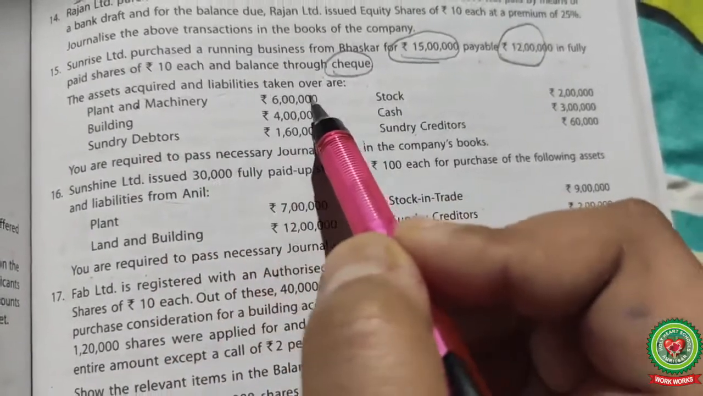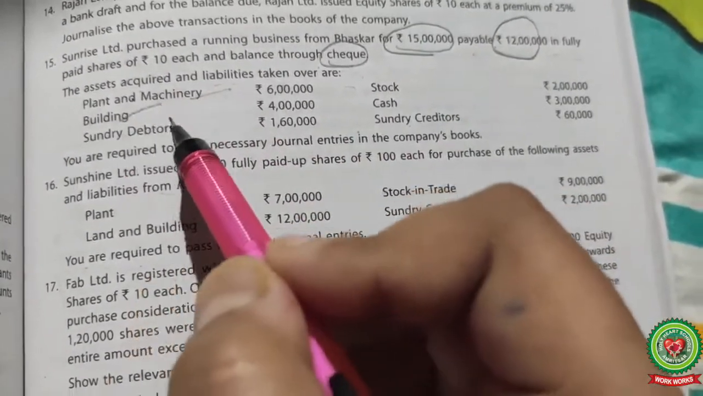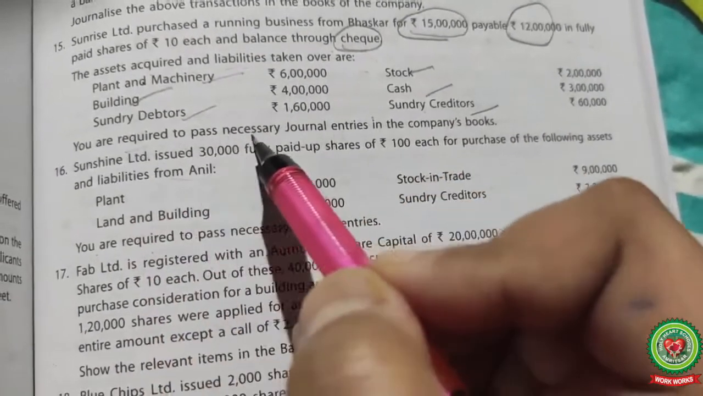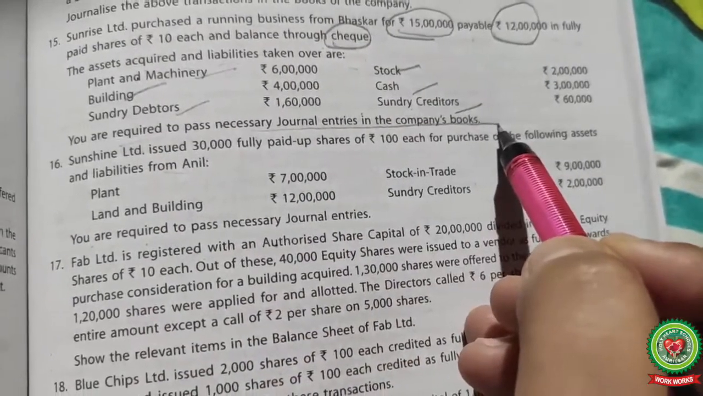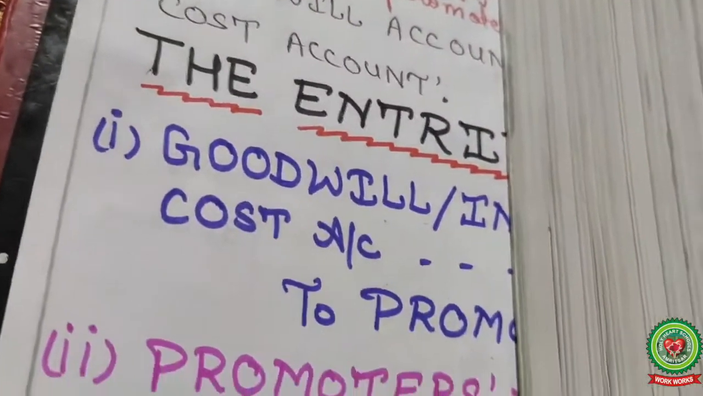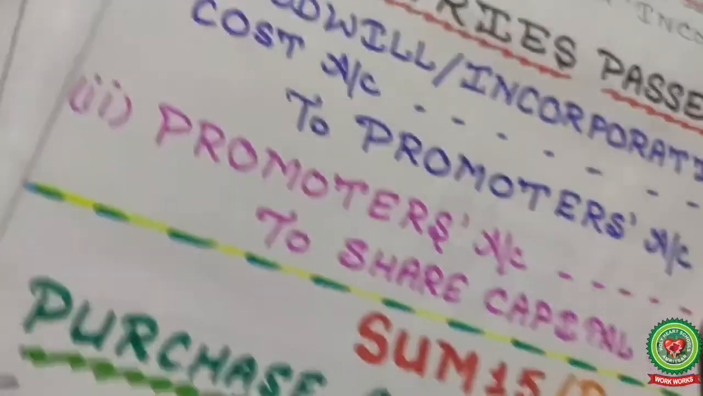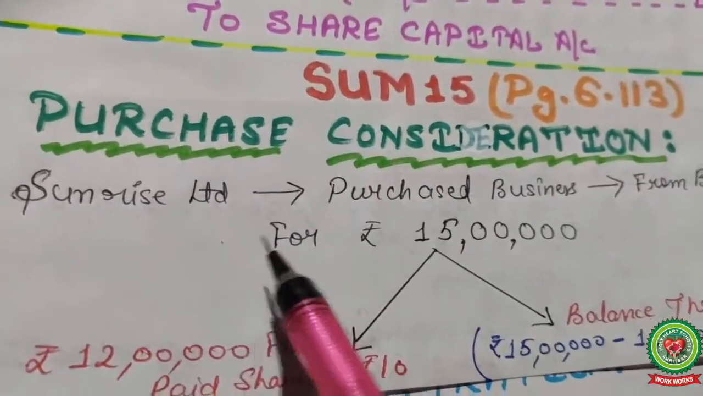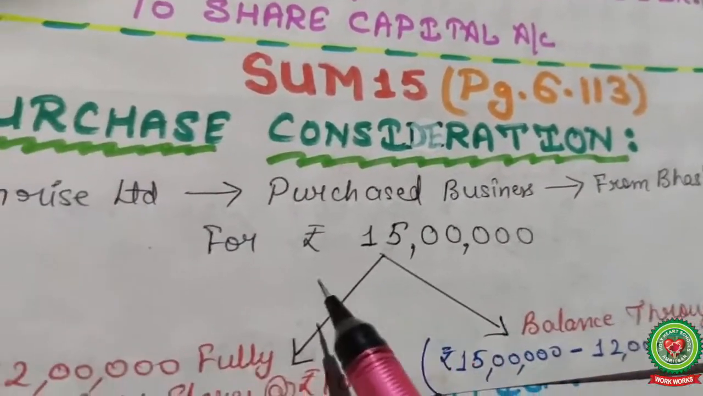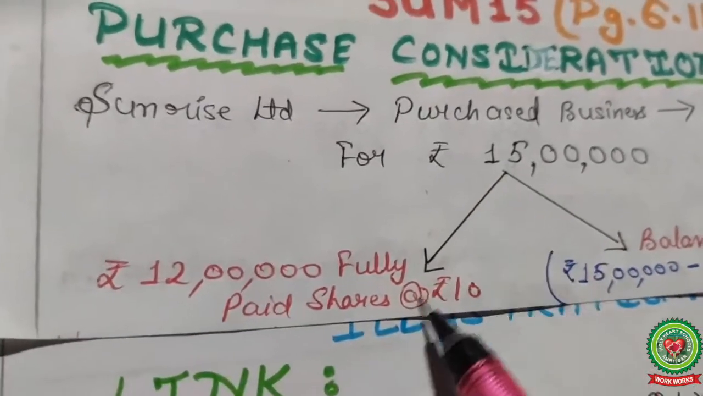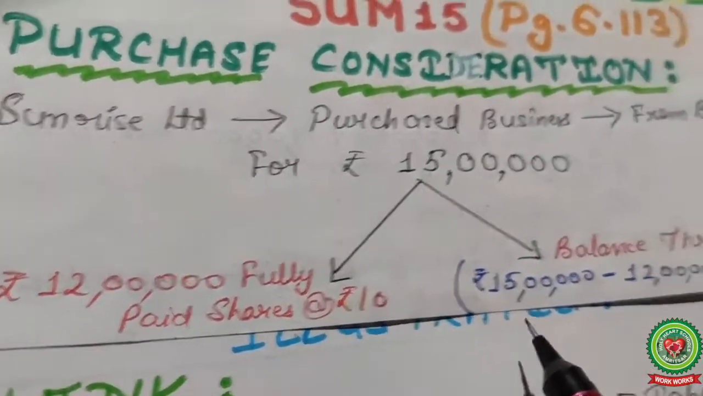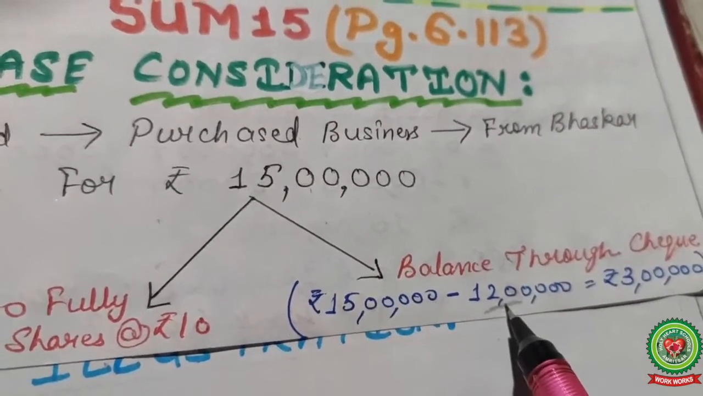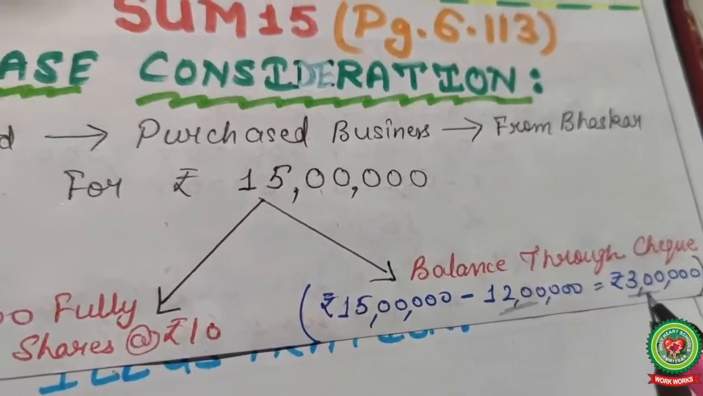Assets acquired and liabilities taken over: plant, building, sundry debtors, stock, cash, sundry creditors are given to you. You are required to pass the necessary journal entry in the company's books. So see the solution here. Purchase consideration: Sunrise Limited purchased the business of Bhaskar for rupees 15 lakh, 12 lakh in fully paid shares of 10 per share, and balance. See, 15 lakh total minus 12 lakh equity shares issued, 3 lakh by check.